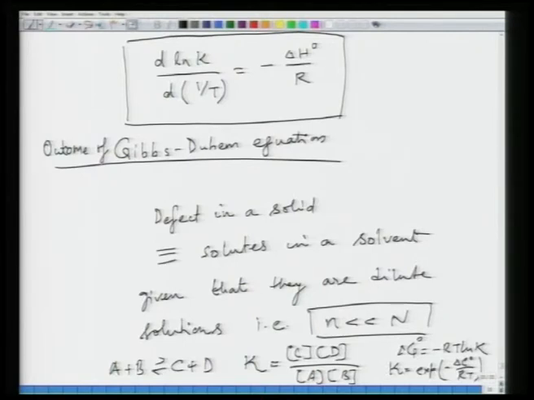So, we are going to calculate K for all the defects, considering defect formation in the form of a defect reaction, and relate it to thermodynamic parameters such as delta G naught, which can be related to delta H naught and temperature. So, this is how we are going to treat all the defect formation in these solids.